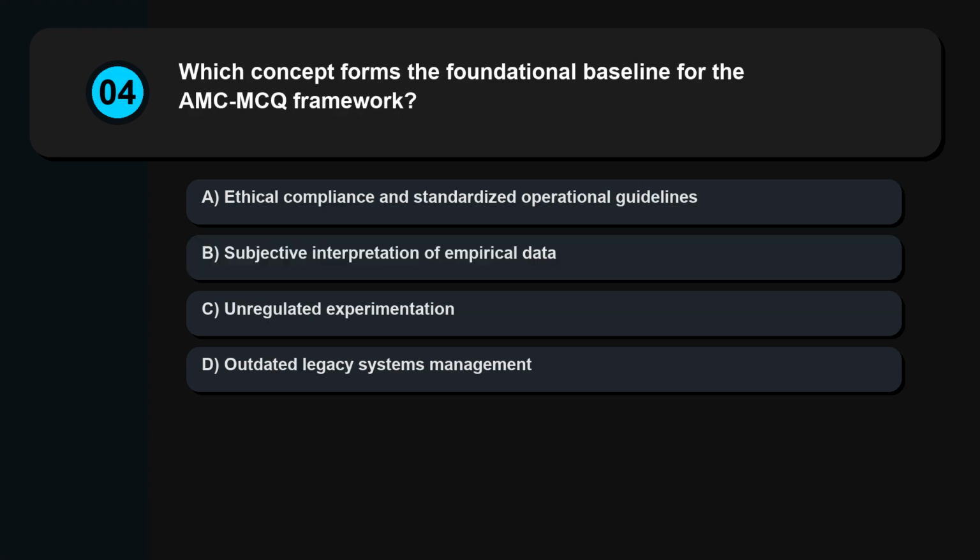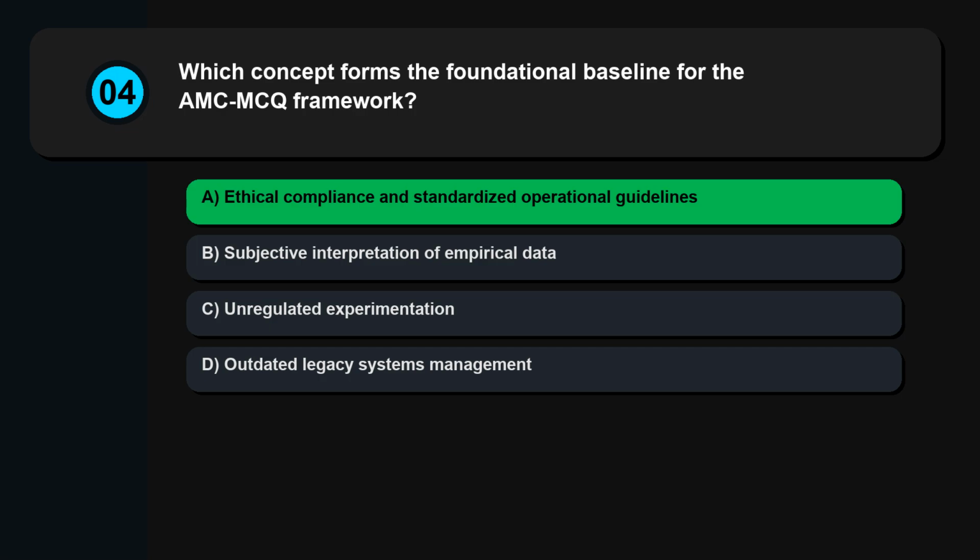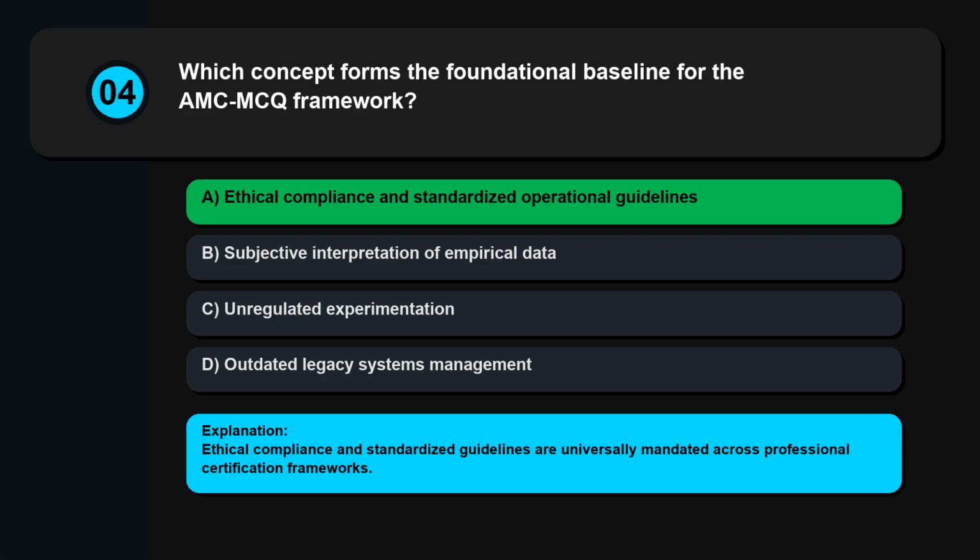Question 4. Which concept forms the foundational baseline for the AMC MCQ framework? Ethical compliance and standardized operational guidelines. Subjective interpretation of empirical data. Unregulated experimentation. Outdated legacy systems management. Ethical compliance and standardized guidelines are universally mandated across professional certification frameworks.